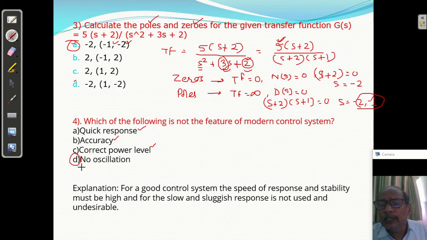So answer D is correct, that is no oscillation. Question number 4's D explanation is also there: for a good control system the speed of response and stability must be high, and a slow and sluggish response is not used and undesirable. So answer D is correct.